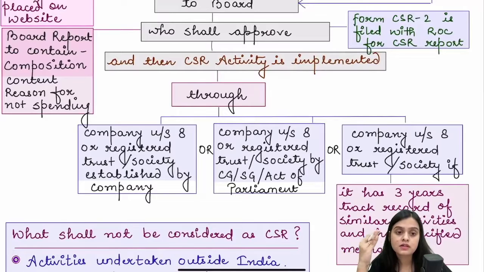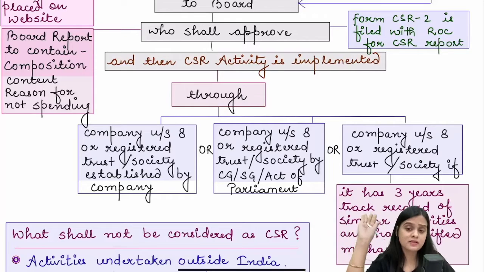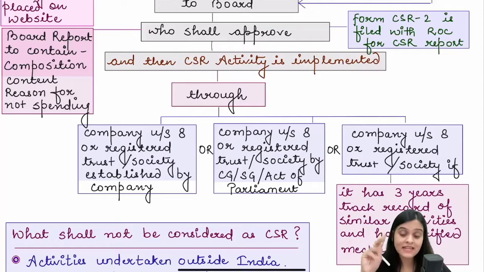Through any NPO which is established by the company itself, like we have seen in case of Reliance, right? Any Section 8 company which is established by CG or by some government or under any other act of parliament, or any other Section 8 company, if it has 3 years of track record